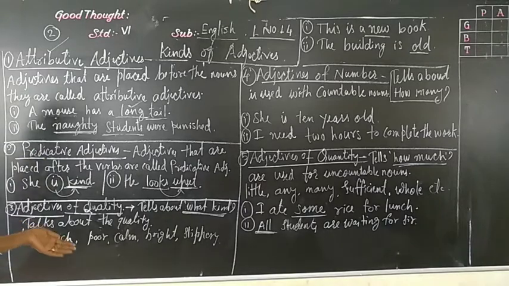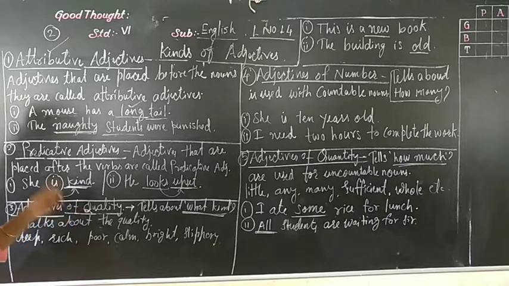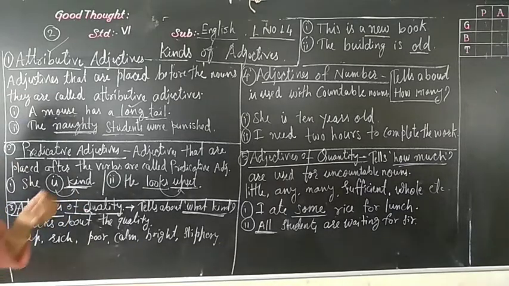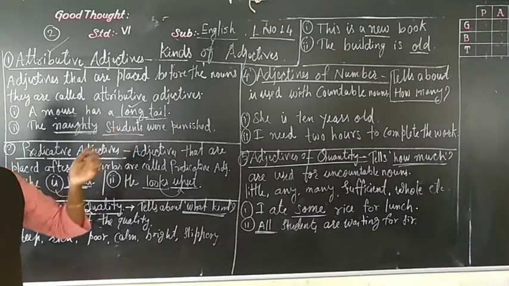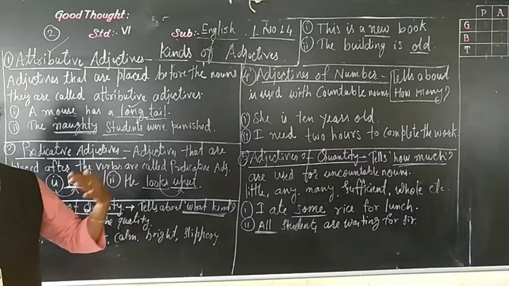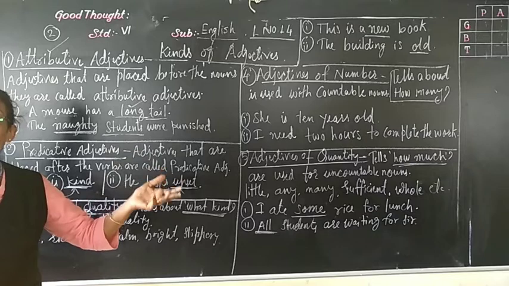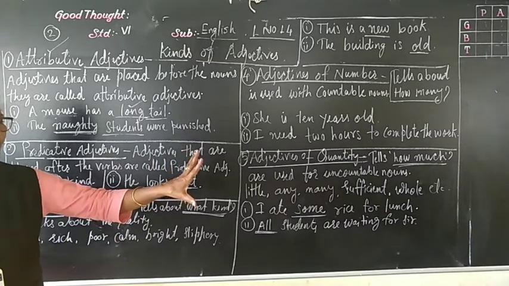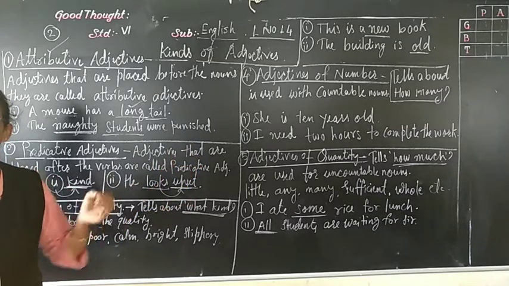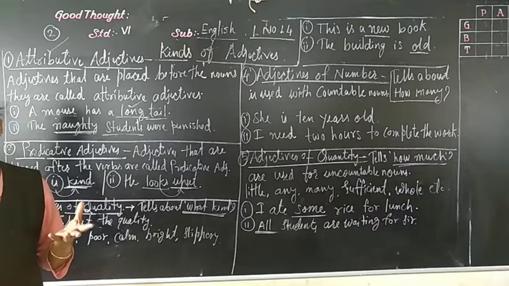Come to third, that is adjectives of quality. Quality, you know, with wow, what a nice quality. If you see any dress or any furniture or any fruits, if you go, yeah, ये ना अच्छे quality के fruits हैं. So that shows the quality.